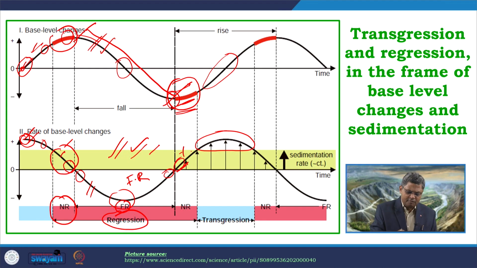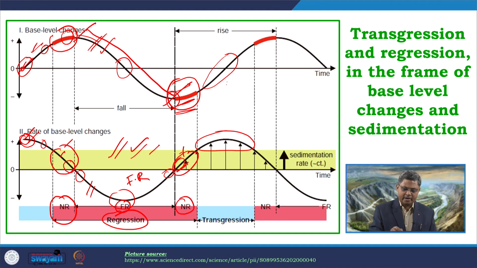So, the rate of rise of the base level over here is lower than the rate of sedimentation. So, again accommodation is created from the lowest level as the base level started rising. So, accommodation is created now, and that accommodation is consumed by more supply of sediments into the system. So, definitely there will be again a normal regression.